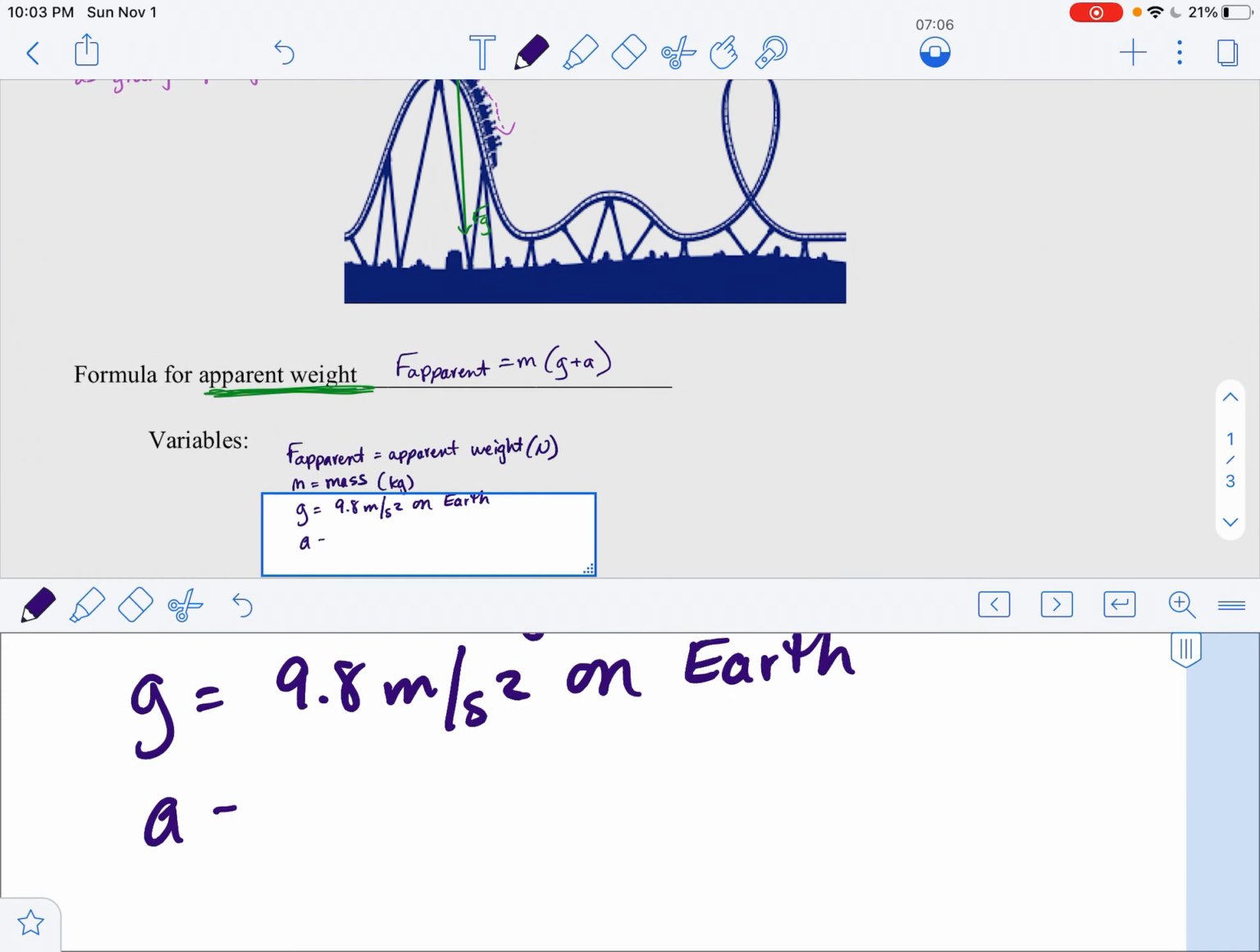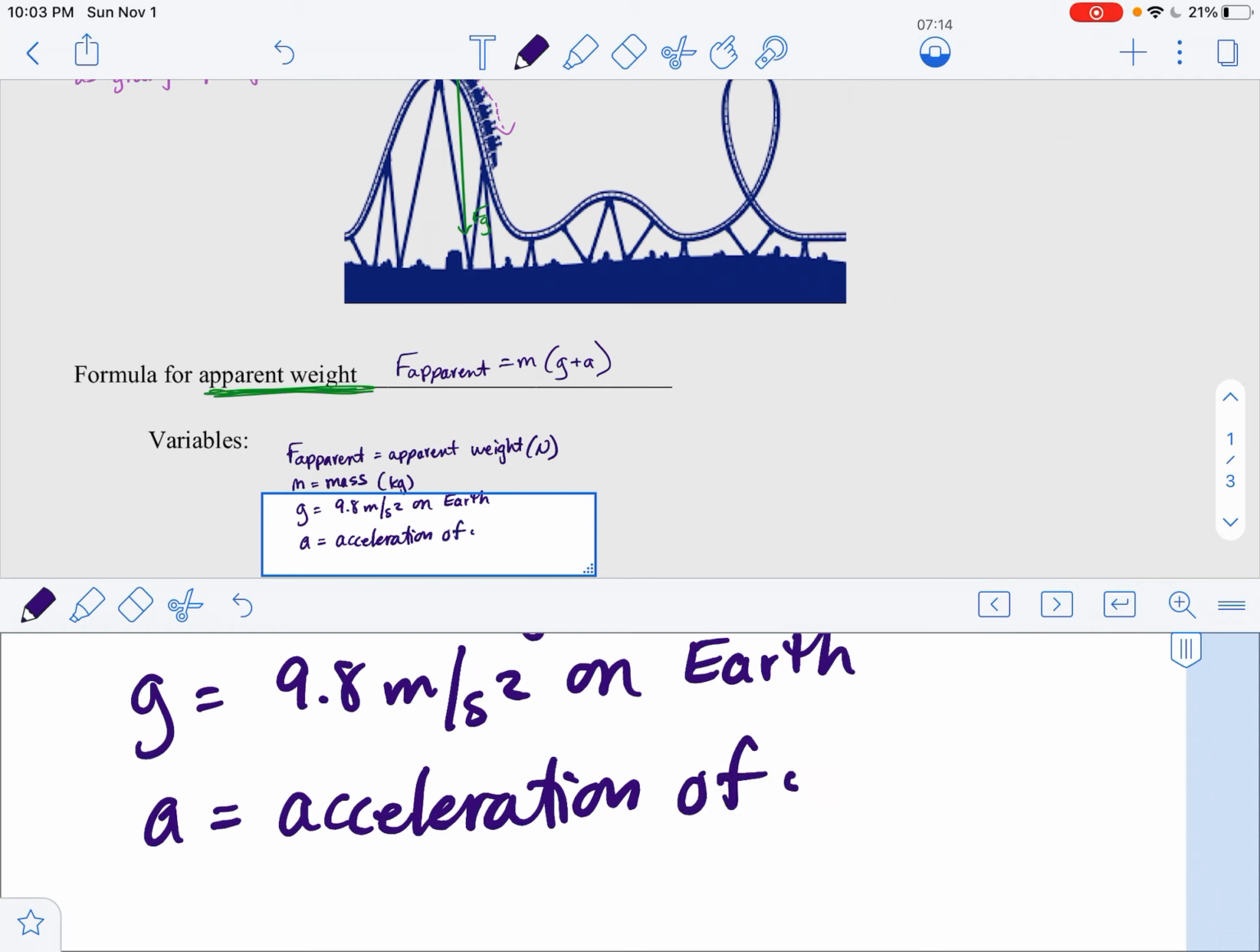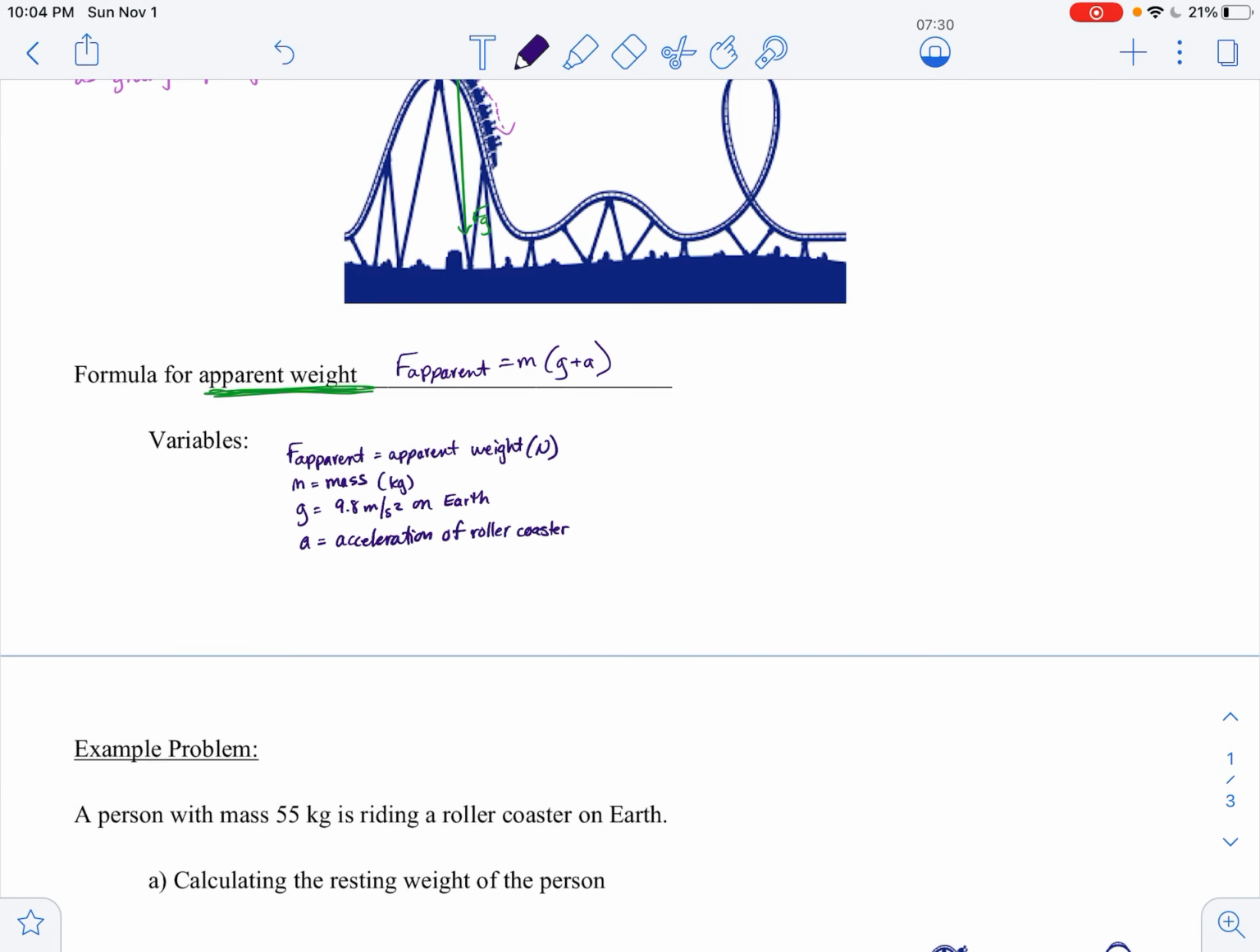And then A is the extra acceleration of the roller coaster, or the elevator, or the airplane, or, I don't know, the ride at Disneyland that kind of shoots you way up, whatever that's called. I can't remember.